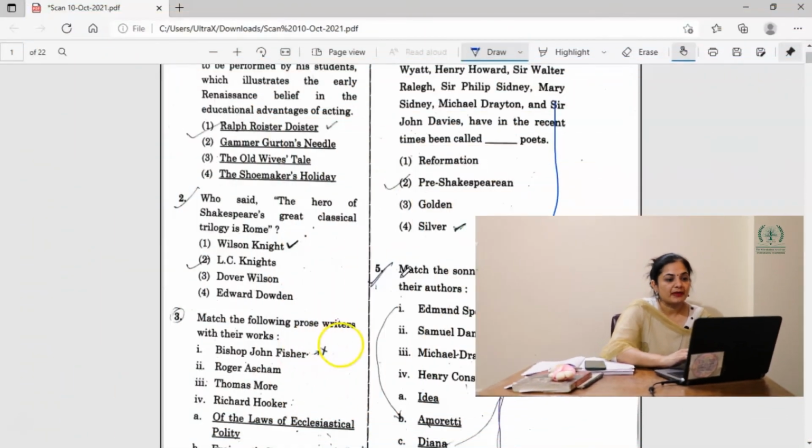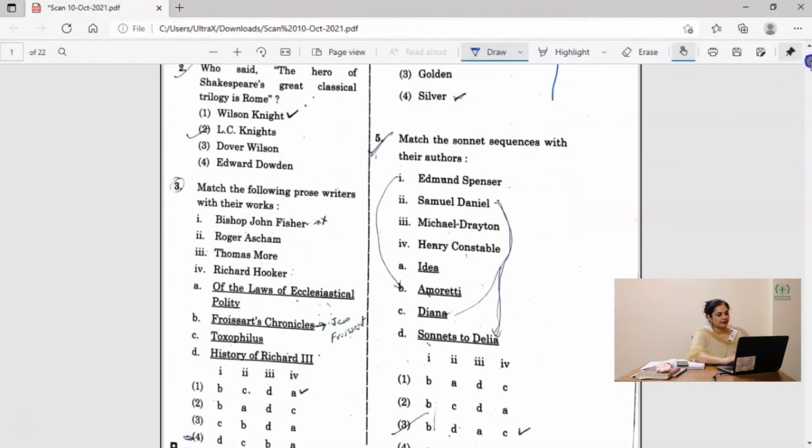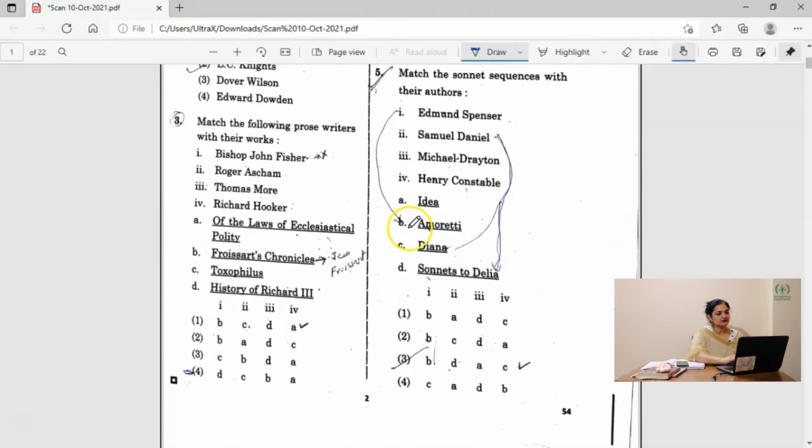Okay, let's start with the next question. Match the following prose writers with their works. Bishop John Fisher, Roger Ascham, Thomas More, Richard Hooker.